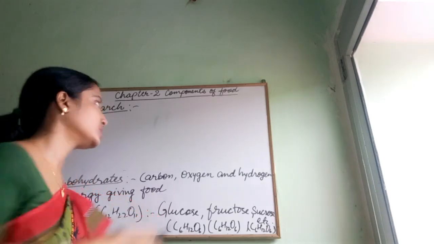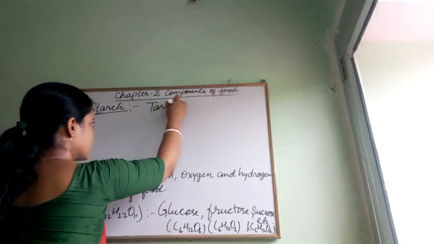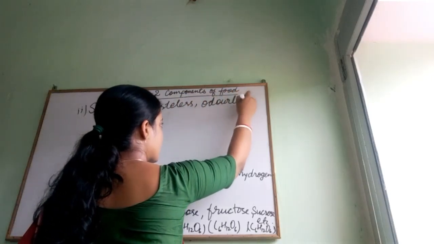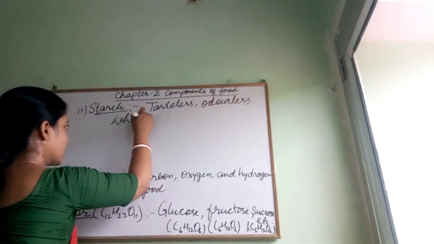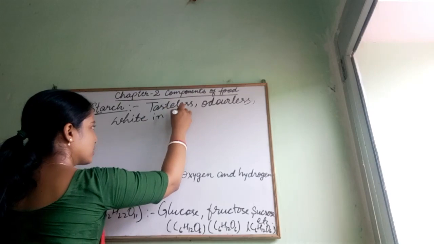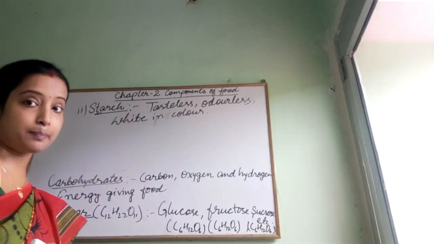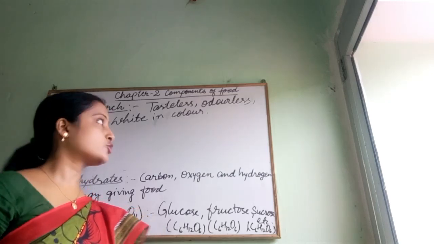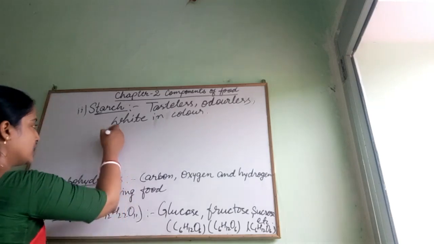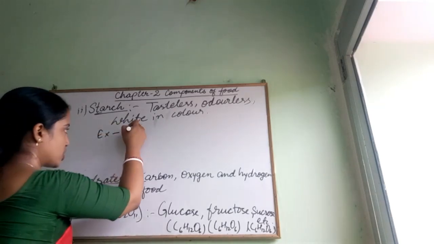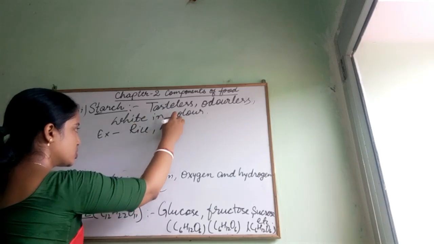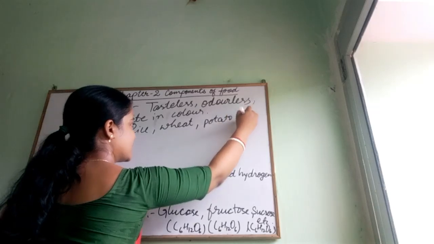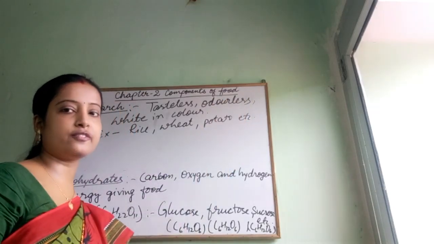The main sources of starch are rice, wheat, potato, etc. So this is the second category of carbohydrate.